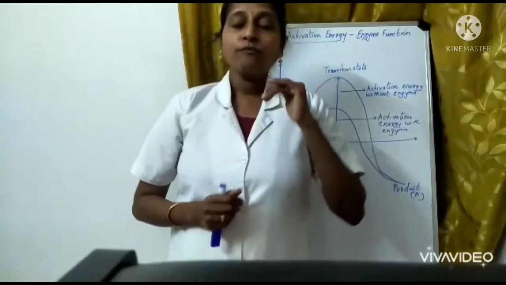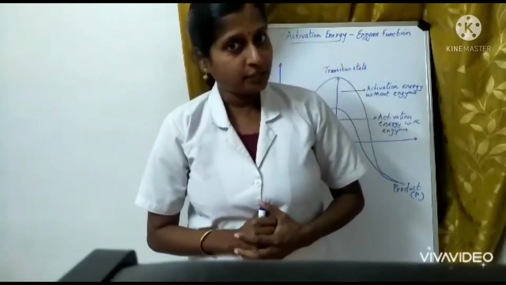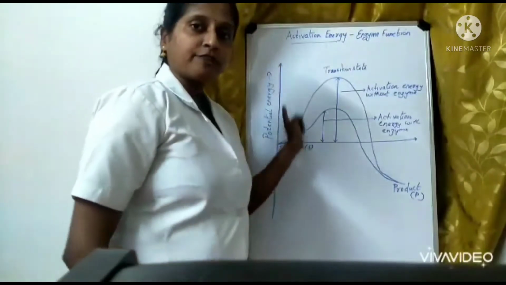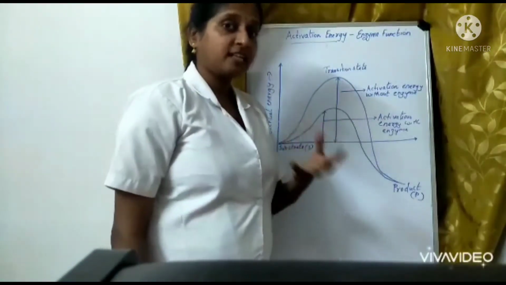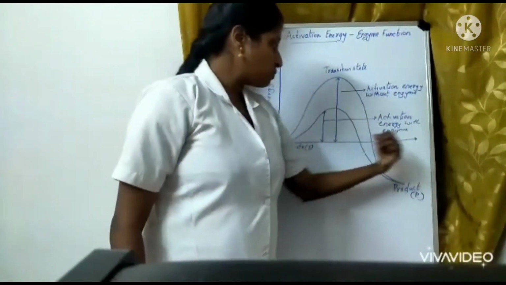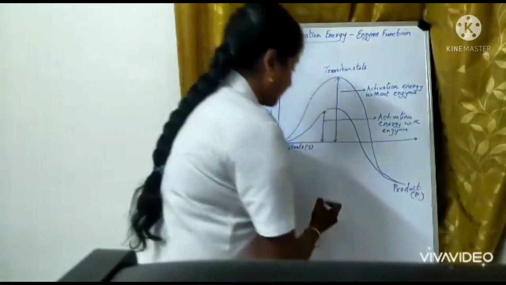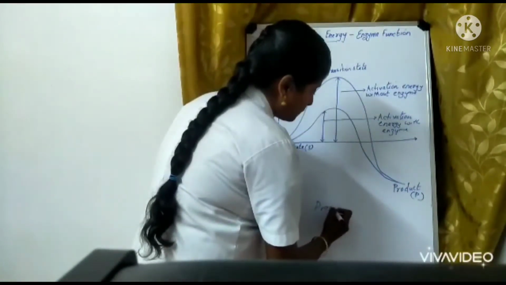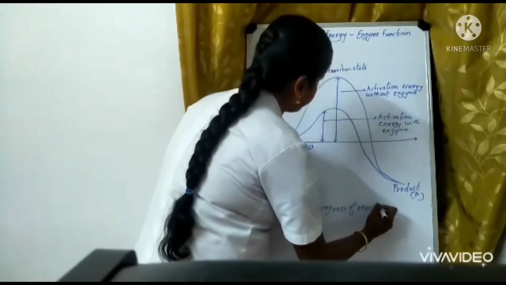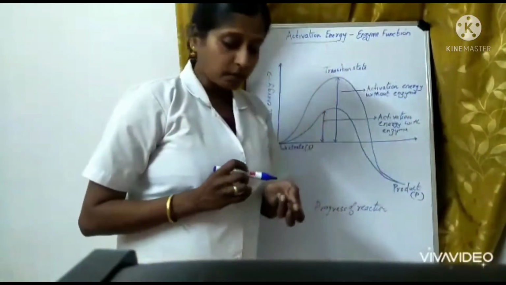Okay. Now, for this, we are going to introduce a concept called activation energy with the help of a graph. Okay. So this is a graph. On the y-axis, you can find the potential energy. Okay. The energy which is required for the reaction. And you can find this when you are seeing how the reaction is taking place. So this is the progress of the reaction which is going on, and here the y-axis is the potential energy. The x-axis is the progress of the reaction.